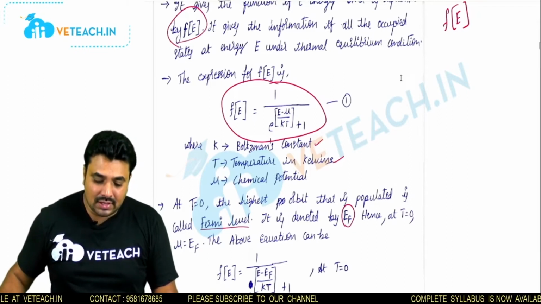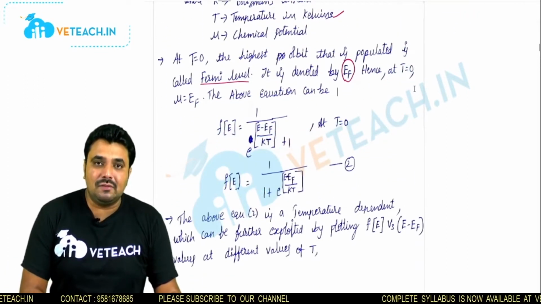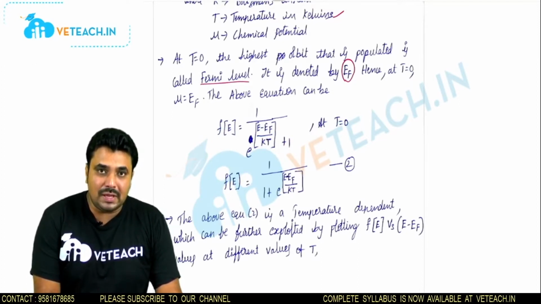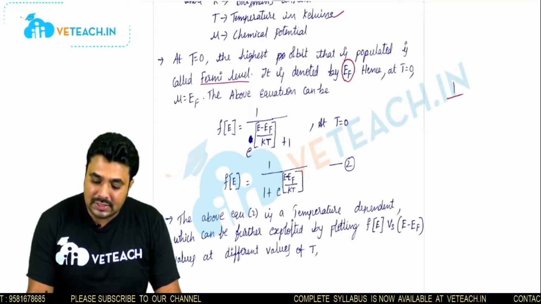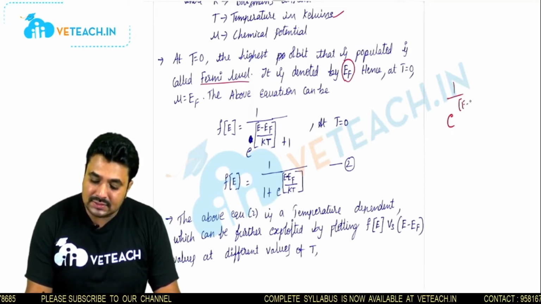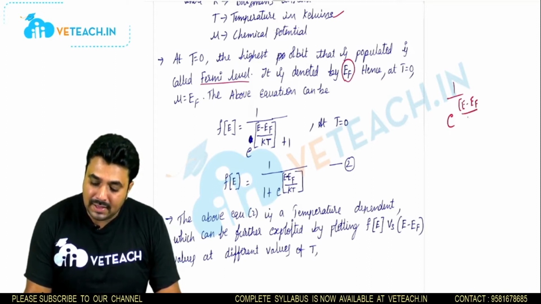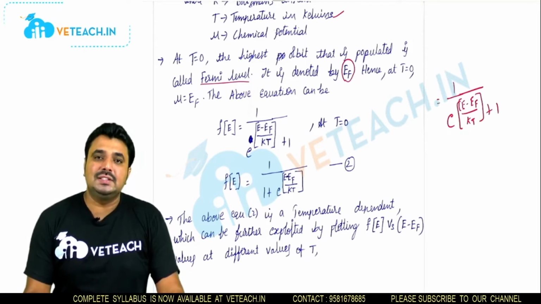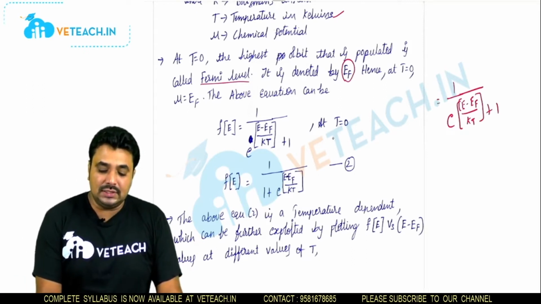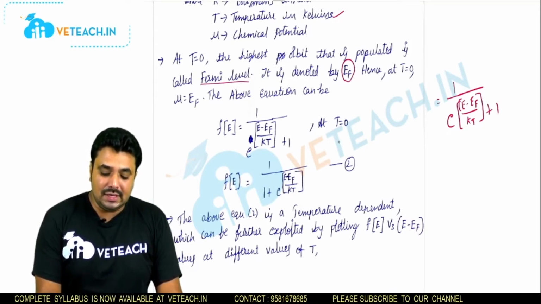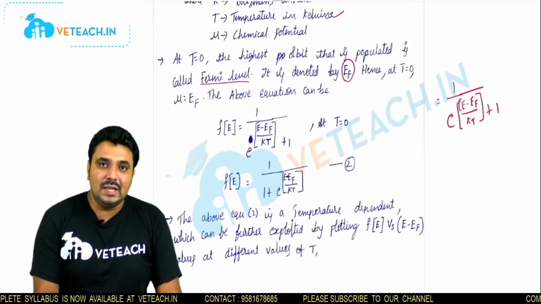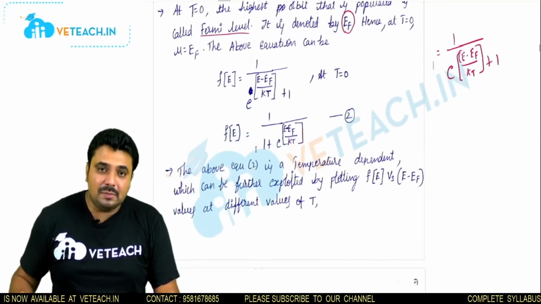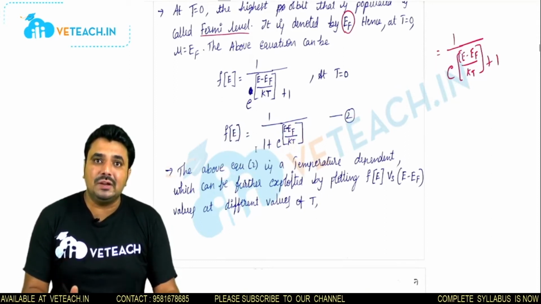Now we will see how you can use that general function in a semiconductor. F of E, the function of the energy, equals 1 by e power (E minus EF) by kT, plus 1. This is the general function. We need to understand that it is an exponential function. At T equal to 0, you can take it as 1 by 1 plus e power (E minus EF) by kT. Now we will see how it changes with respect to temperature.